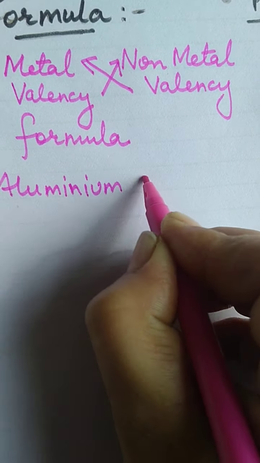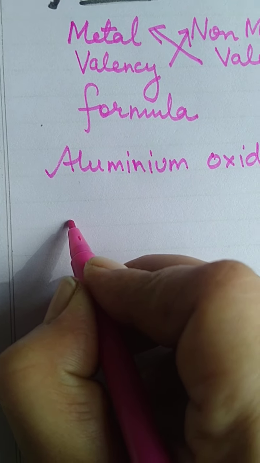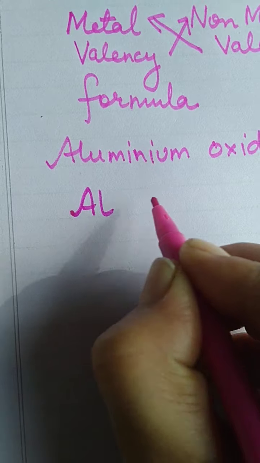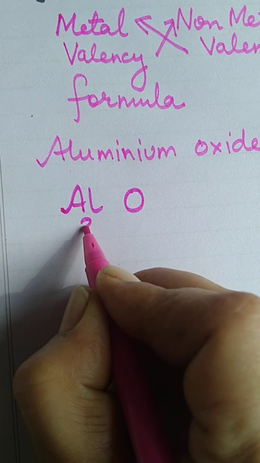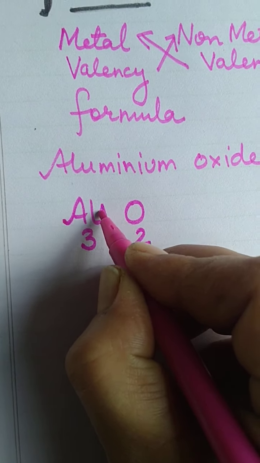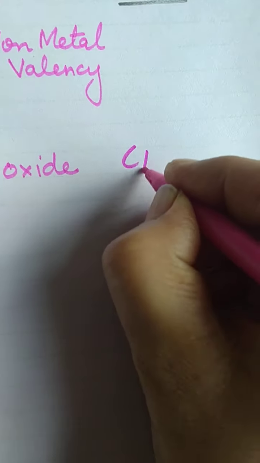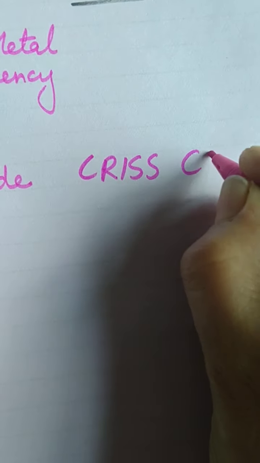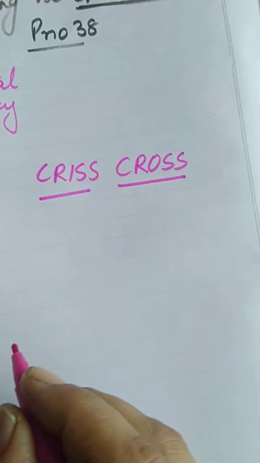Aluminium oxide. So how to write? First, aluminium, it is a metal, a little bit of distance, then oxygen. Then you will write aluminium valency, then oxygen valency, and then you will crisscross. The method is known as the crisscross method to write formula.